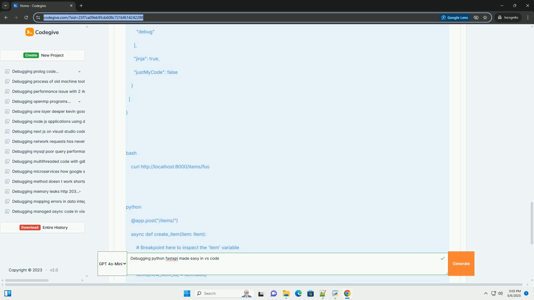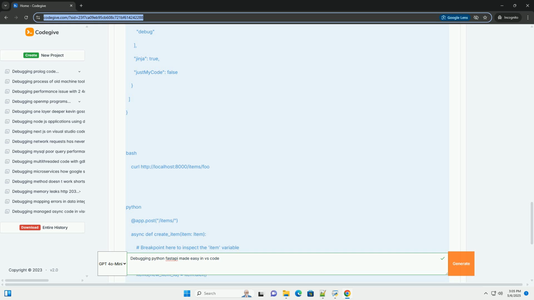Reload: enables automatic reloading of the server when code changes are detected. This is very useful during development. Important: do not use --reload in production. Log level: debug sets the logging level to debug to show more details in the console. Jinja: true enables debugging Jinja templates. justMyCode: false. If set to true, the debugger will only step into your own code and skip library code. Set to false to allow debugging inside libraries.